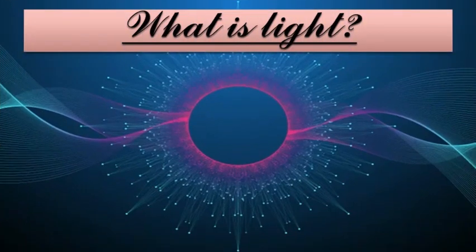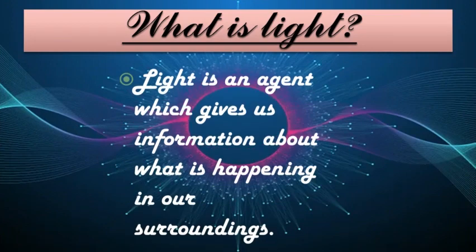So first we will see what is light. Light is an agent which gives us information about what is happening in our surrounding. That means we are able to see the objects in our surrounding by light, but in darkness we cannot see anything except the moon and stars.